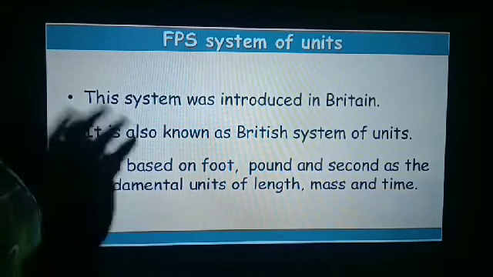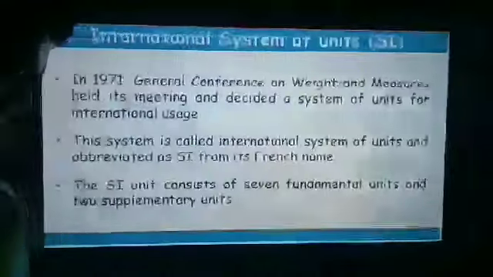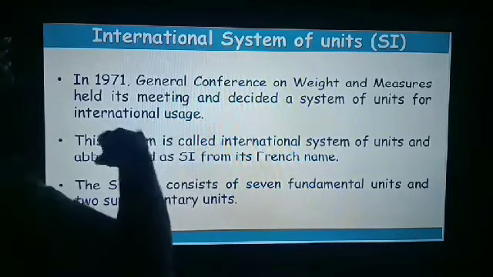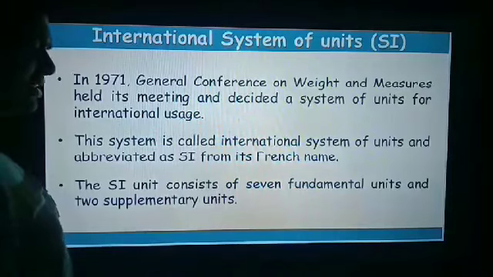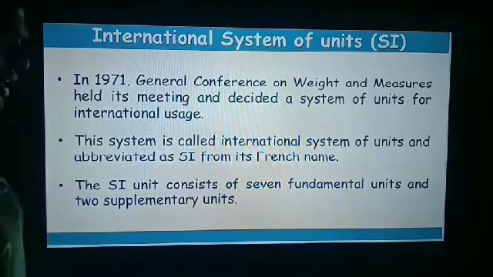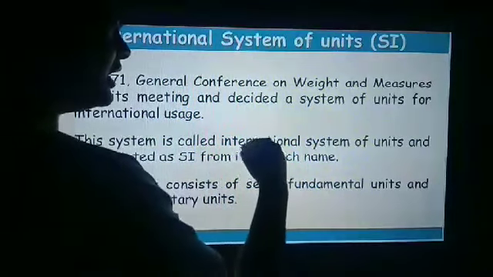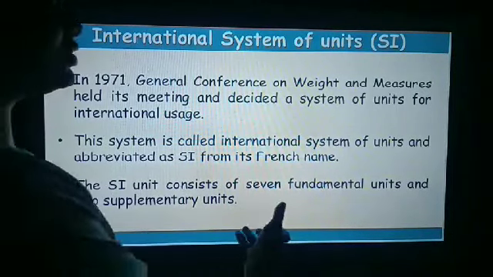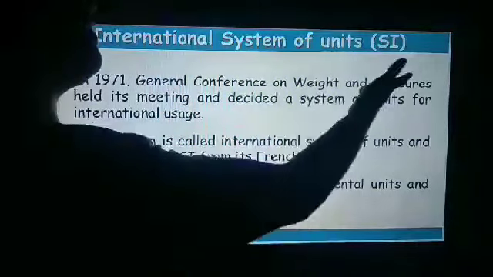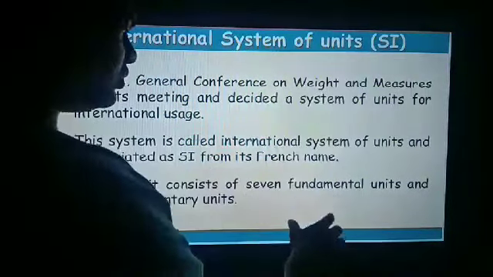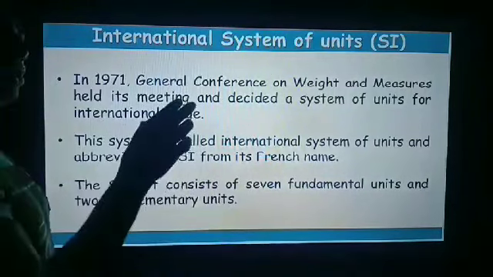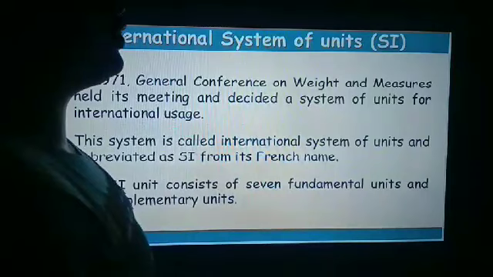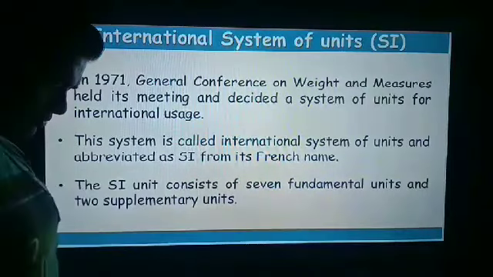Now, another system is known as System International. A new system has been introduced, known as System International or International System. Short form is SI. It was also introduced with a French name, and the SI unit consists of 7 fundamental units which we studied first. So those 7 fundamental quantities come in this SI system, and some other derived quantities also come in this system.